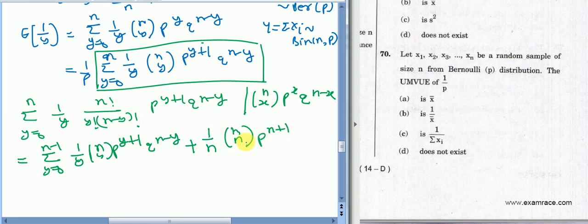So this is equal to p raised to the power n plus 1 upon n. Now